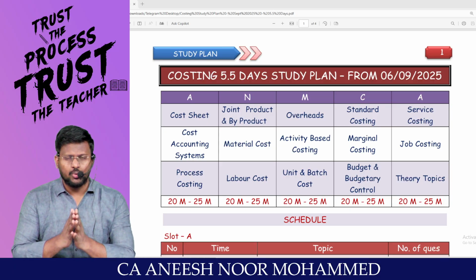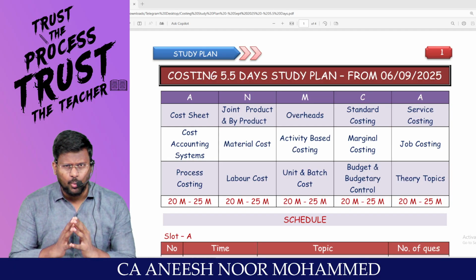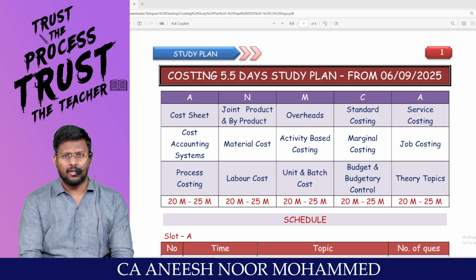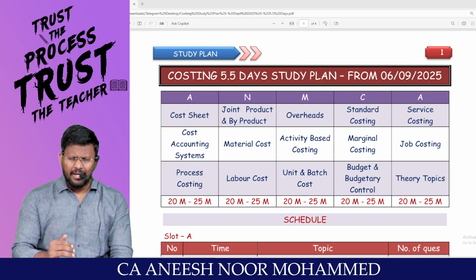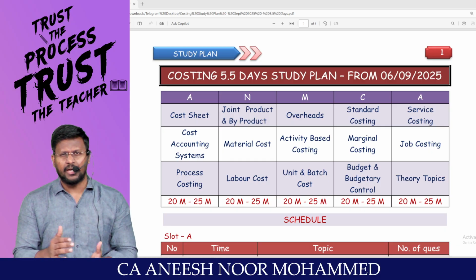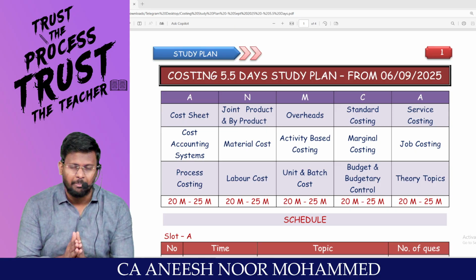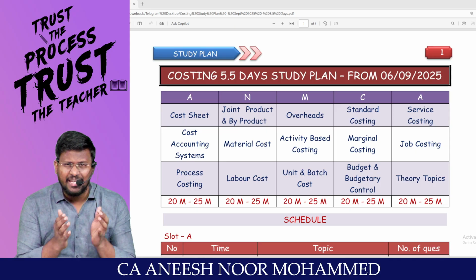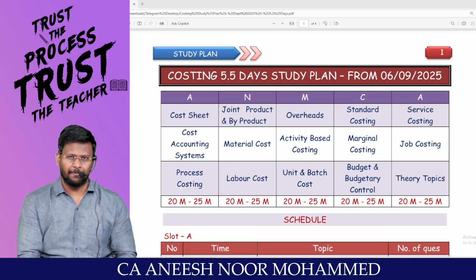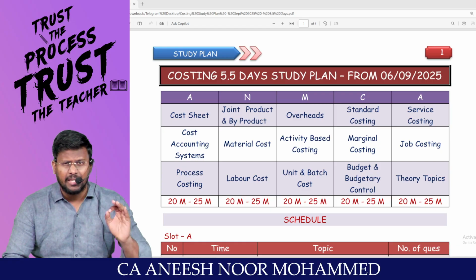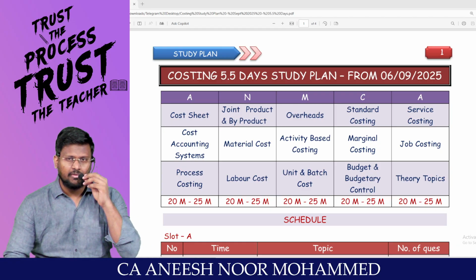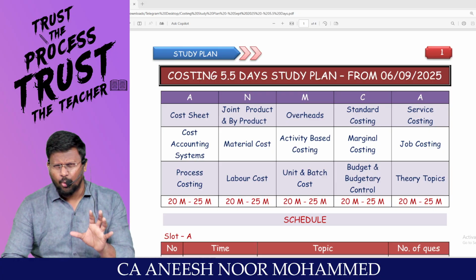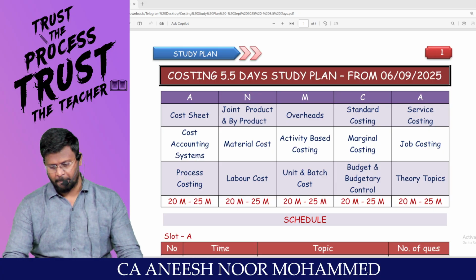My dear lovable students, if anyone is going to write in this September group number 2, as we all know, costing is a very important paper, or rather a very deciding paper. If you are able to get a 70 plus in costing, my dear lovable students, we can more or less seal group number 2.